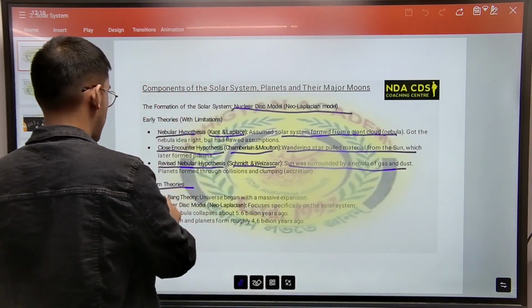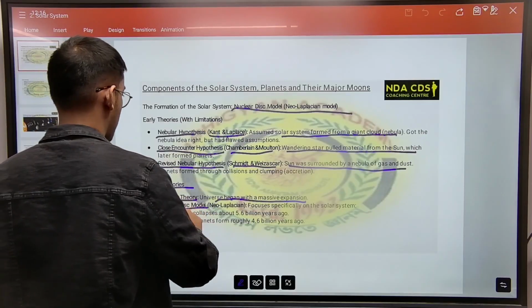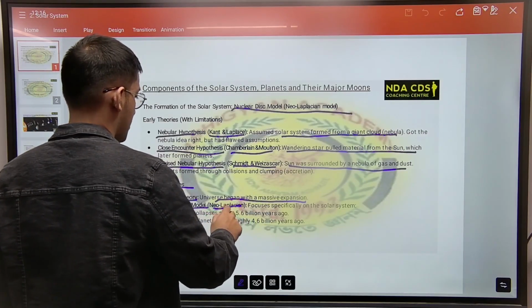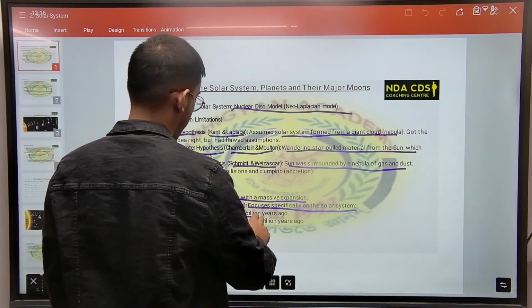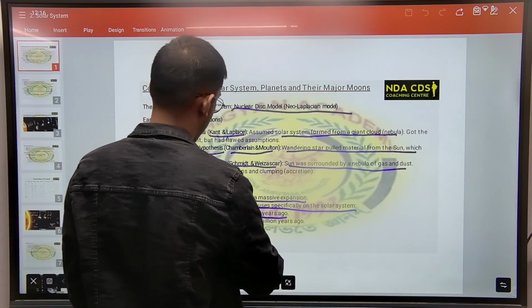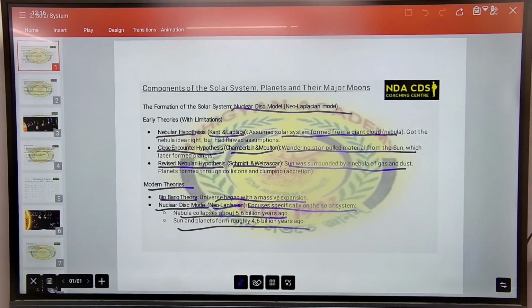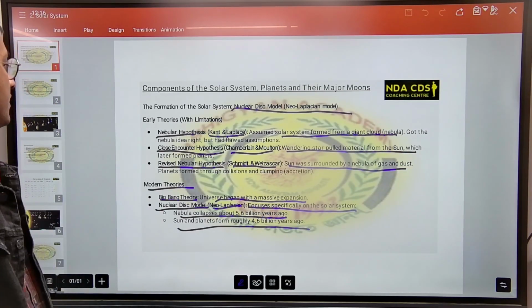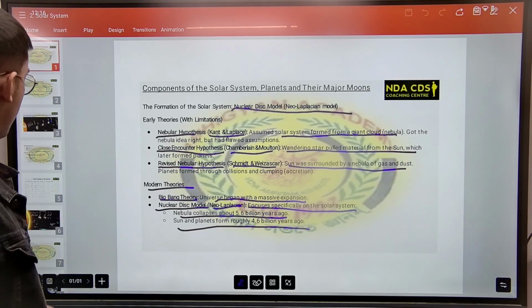In modern theory, we have the Big Bang theory. The universe began with a massive expansion. And the nebular disk model by Neo-Laplacian focuses specifically on the solar system. The nebula collapsed about 5.6 billion years ago. The sun and planets formed roughly 4.6 billion years ago. We have early theories like the nebular hypothesis, close encounter hypothesis, revised nebular hypothesis, and the modern are the Big Bang and nebular disk model.